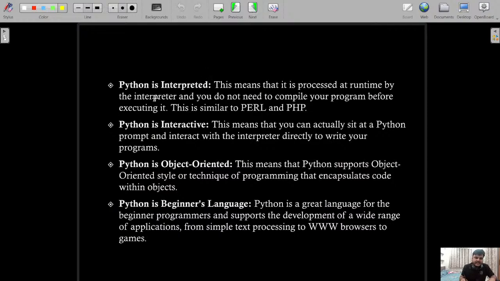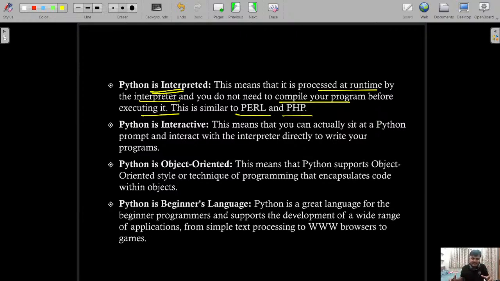Now, Python is interpreted. This means that it is processed at runtime by the interpreter and you do not need to compile your program before executing it. This is similar to Perl and PHP.